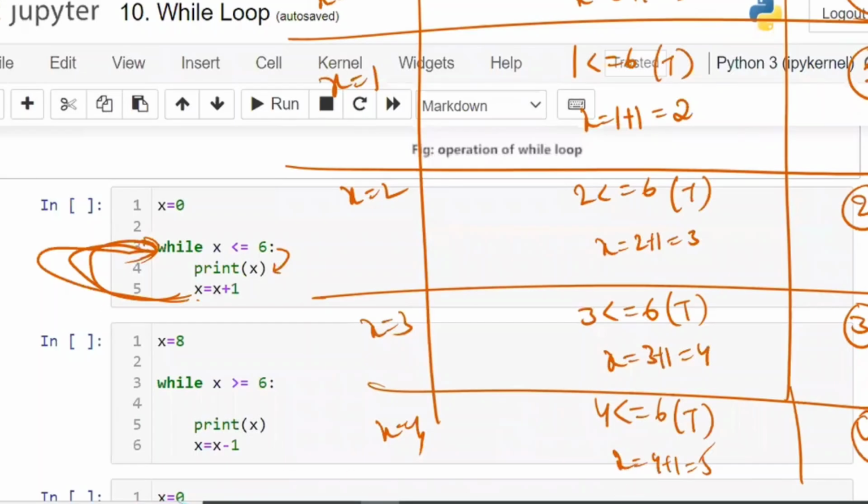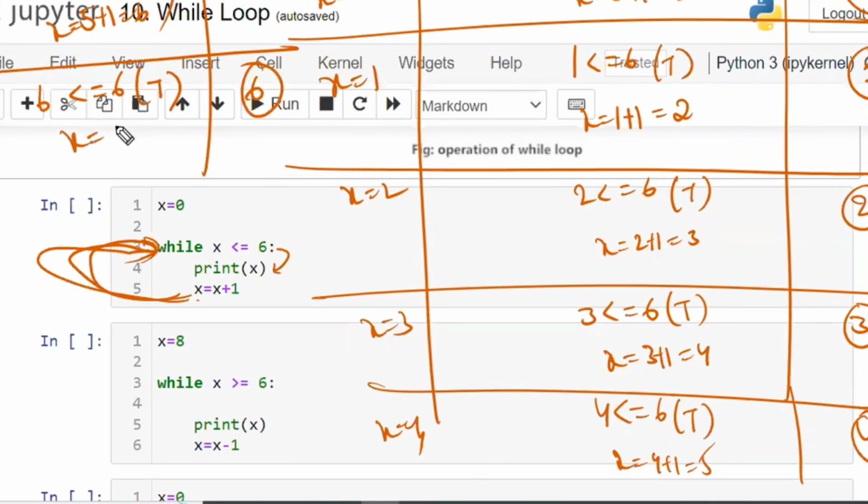Next, X is equal to 5. Again it will check the condition. 5 is less than or equal to 6. Condition is true, so print X. What is there in X? 5 is there, so 5 will be printed. And X is equal to 5 plus 1, which is 6. X is equal to 6. 6 is less than or equal to 6. Is the condition true or false? Again true, so 6 also will be printed.